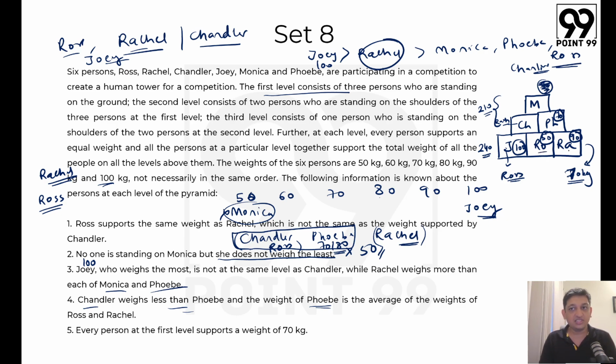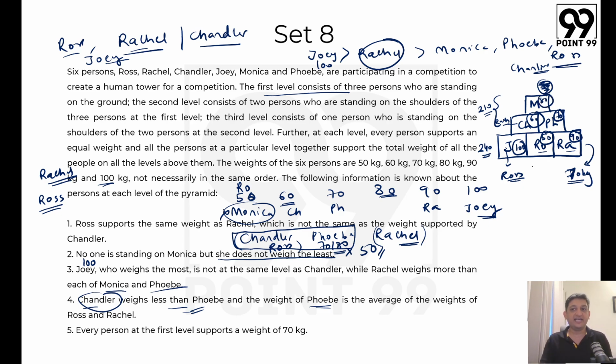We know that Ross is 50, Rachel is 90. What else do we know? We know that Chandler weighs less than Phoebe. Now what all have we accounted for? We have accounted for 70 being Phoebe. We have accounted for 90 being Rachel. We have accounted for 50 being Ross. Now we are left with 60 and 80. But we also know that Chandler weighs less than Phoebe. If Phoebe is at 70, Chandler has to be at 60. So we know that Chandler's weight will be 60, which makes Monica's weight 80.